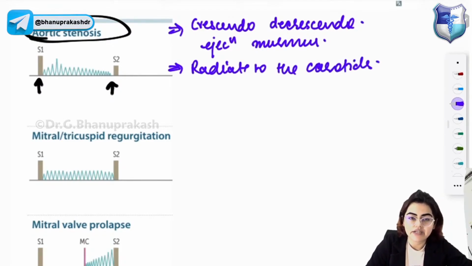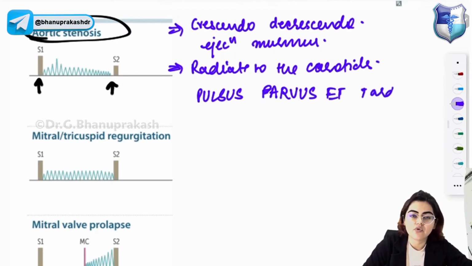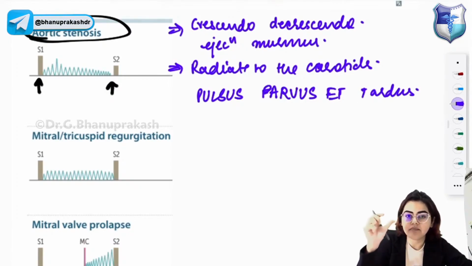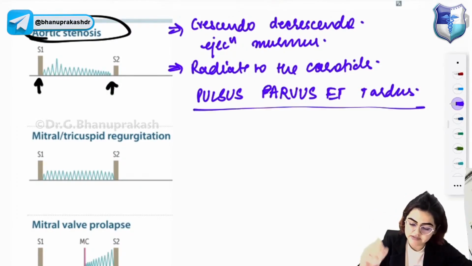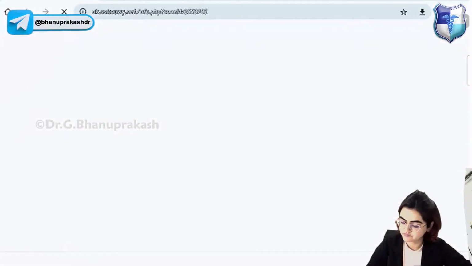In aortic stenosis, you get pulsus parvus et tardus. So, what is pulsus parvus et tardus seen in aortic stenosis? Pulsus parvus et tardus is weak pulse with delayed peak, which is a characteristic of aortic stenosis.